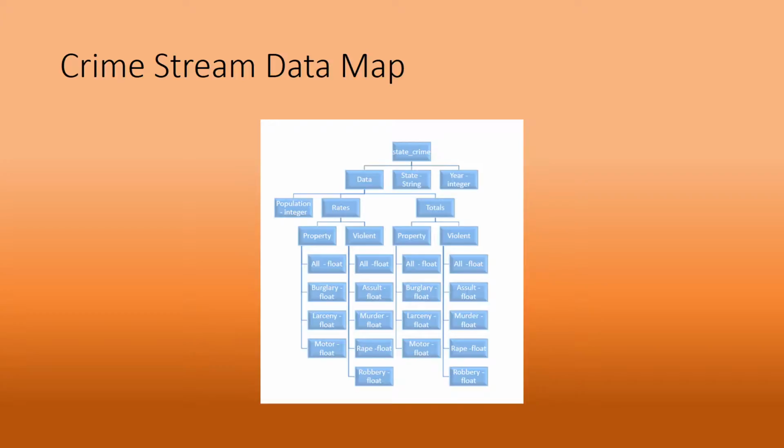grouped into smaller properties. So we have property crime and violent crime under rates and totals as two separate categories, and then underneath each property and violent we have the specific crimes that are associated with them. So for example, property crime has burglary, larceny, and motor, and all those three combined, and violent has assault, murder, rape, robbery, and then all those four combined into all, which all of these properties are floats.